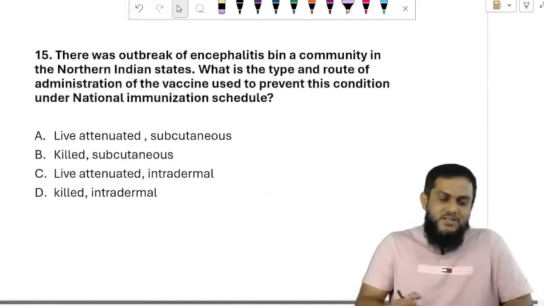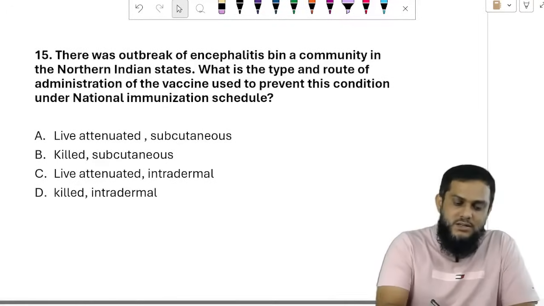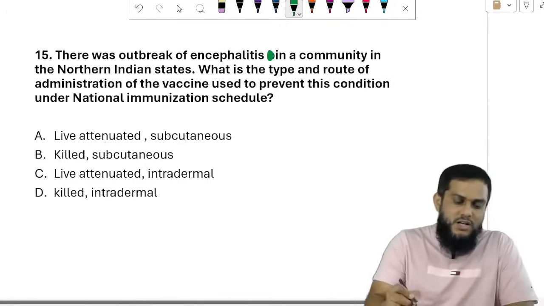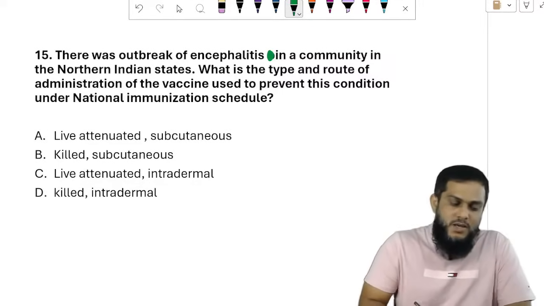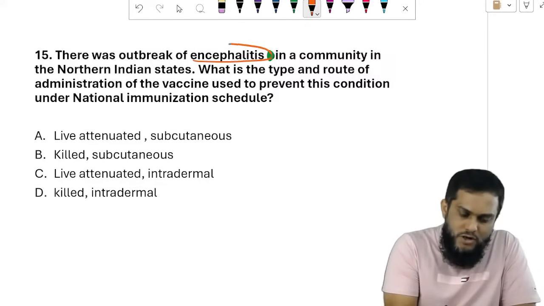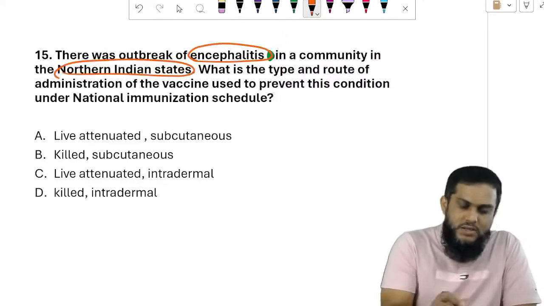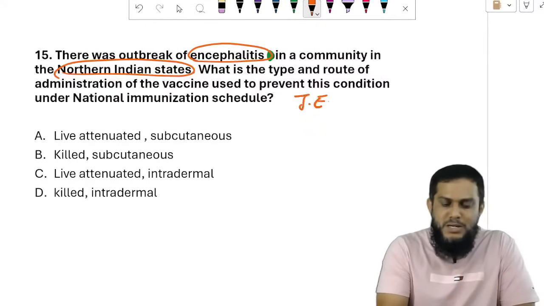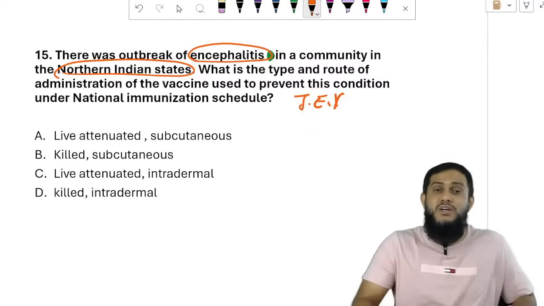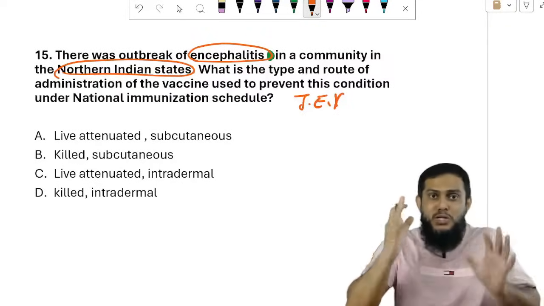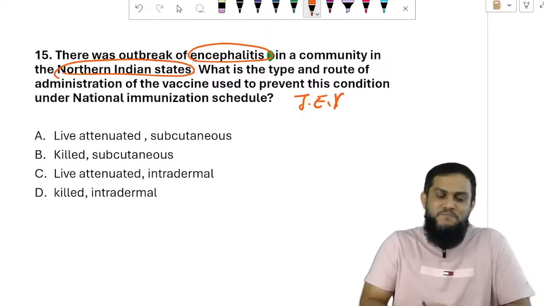17D strain. So there was an outbreak of encephalitis in a community in the northern Indian states. Encephalitis in northern India is due to Japanese encephalitis virus, because it is seen mainly in northern India; in southern India, it is very, very rare.